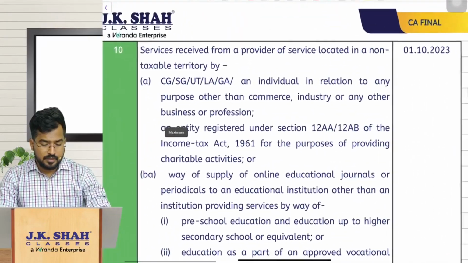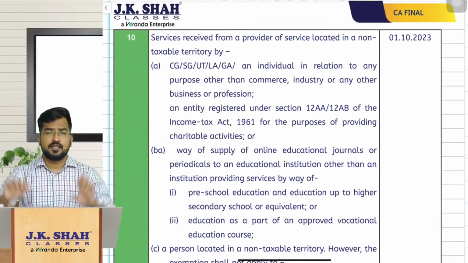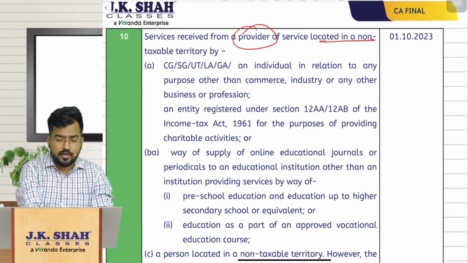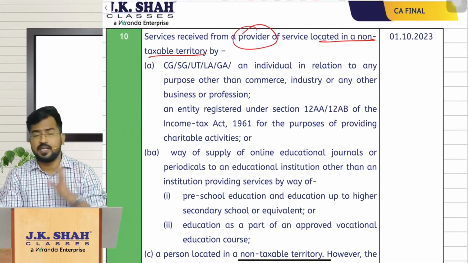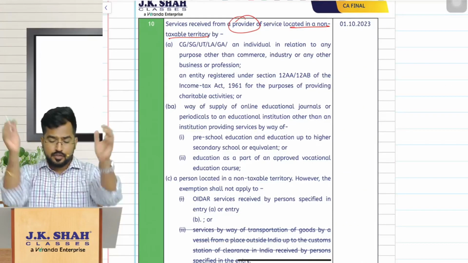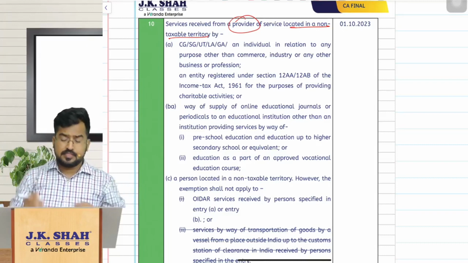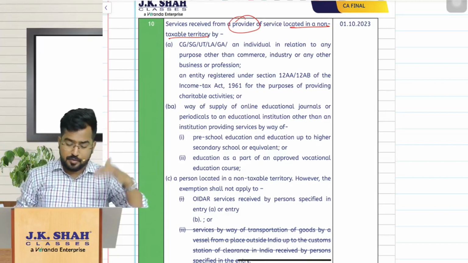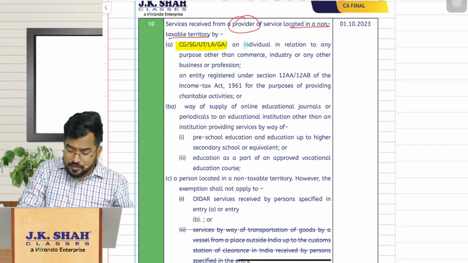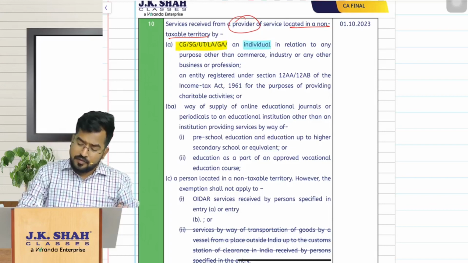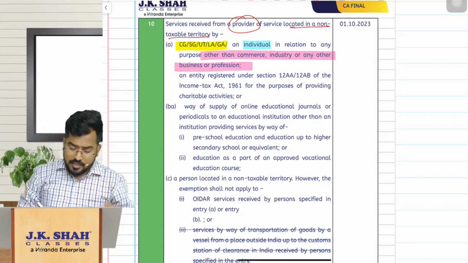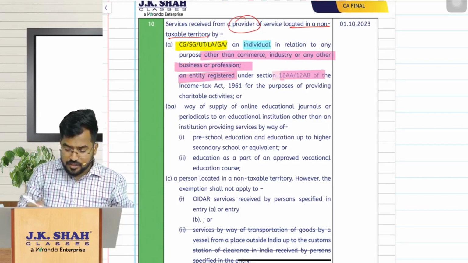If you remember, in exemptions under IGST, normally if the service provider is located in non-taxable territory and is providing any services, then any person importing the services from a non-taxable territory, by government or any individual for any purpose other than commerce, industry, business or profession, gets an exemption. If it is done by any entity registered under section 12A, they also enjoy the exemption.